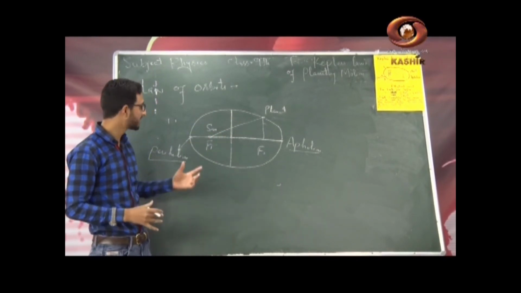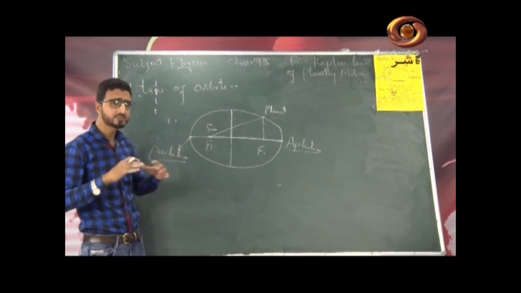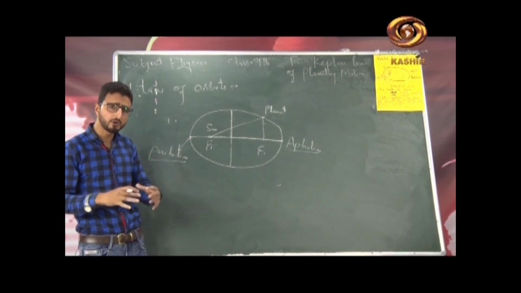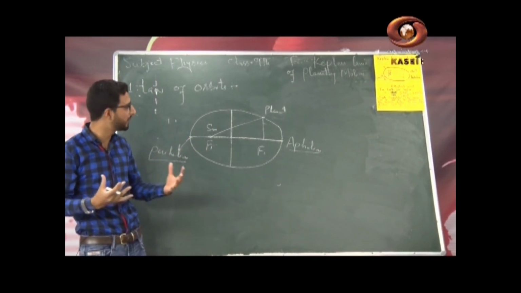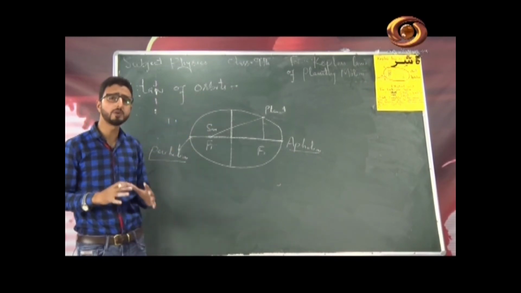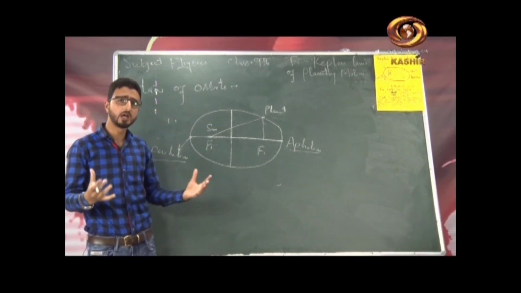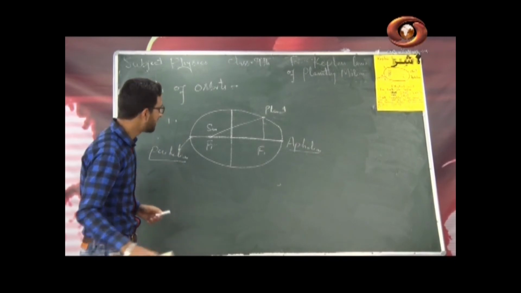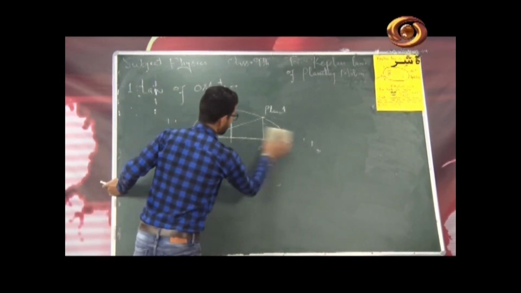Now the path followed by a planet around the sun is basically an ellipse, an elliptical path. Since this defines the nature of the path followed by a planet, that is why this is called the orbital rule or simply the law of orbits. This is Kepler's first law.